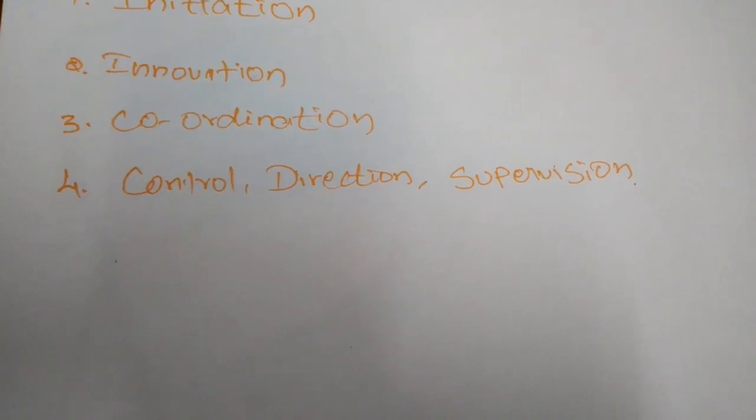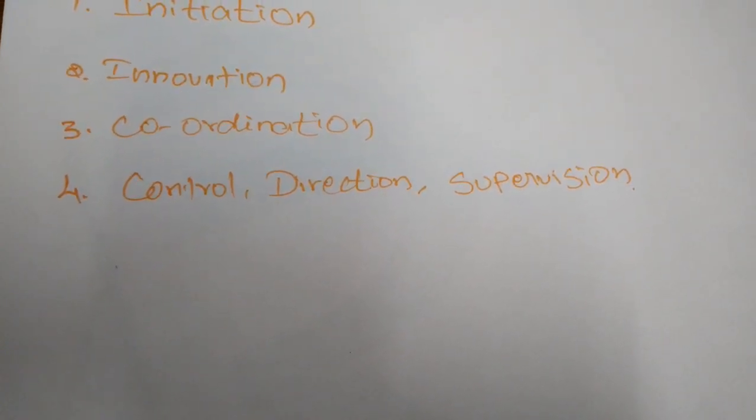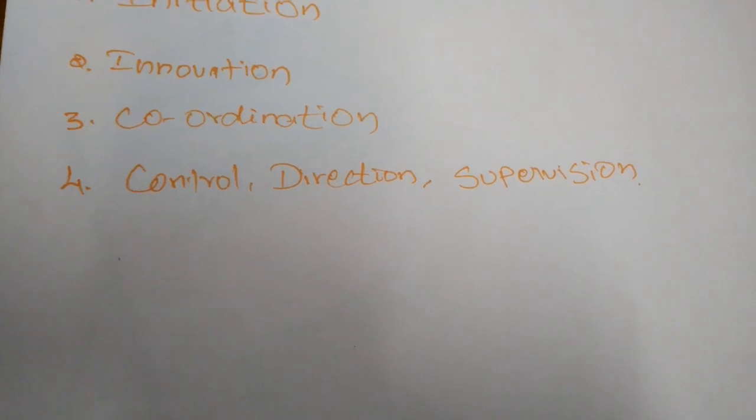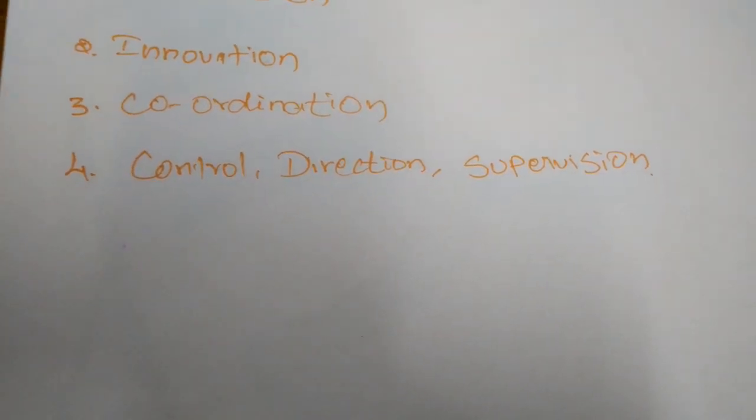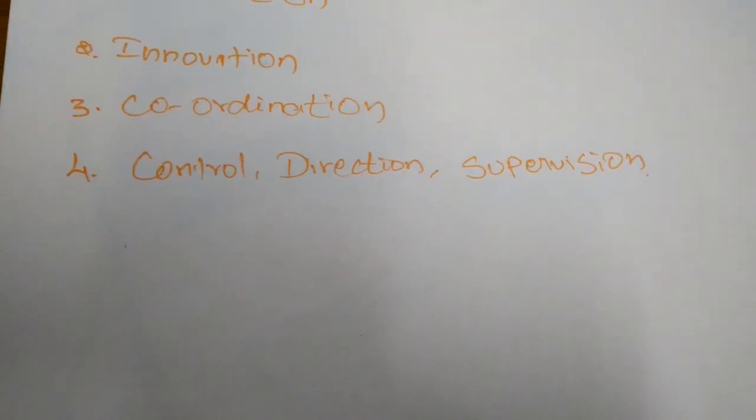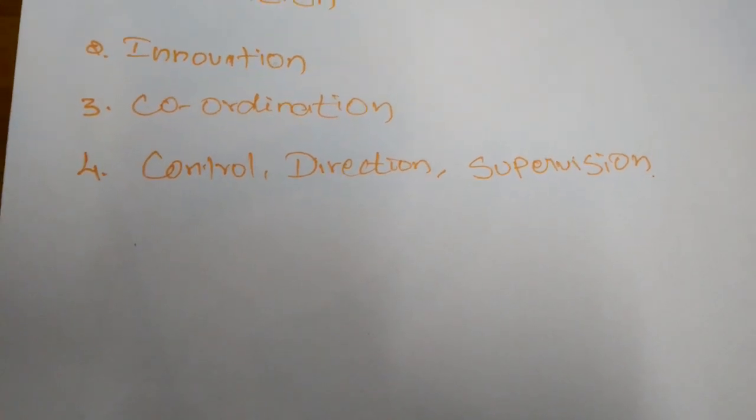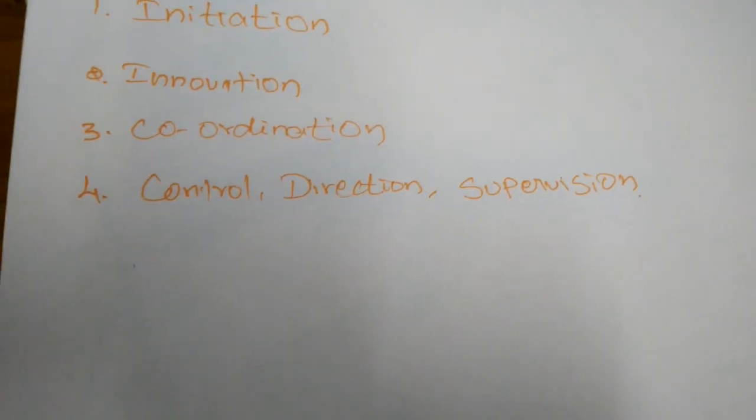If he wants to control the whole business process, he has to direct all the factors of production, all the managers, workers and laborers, and he has to supervise the production process also.